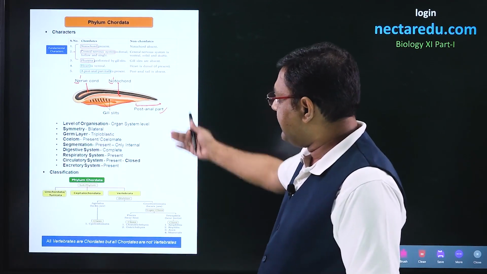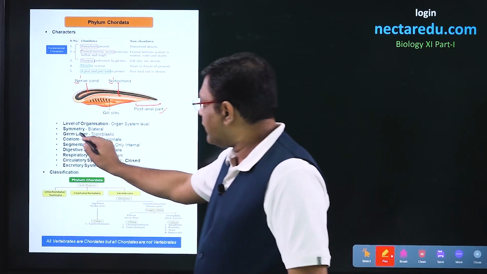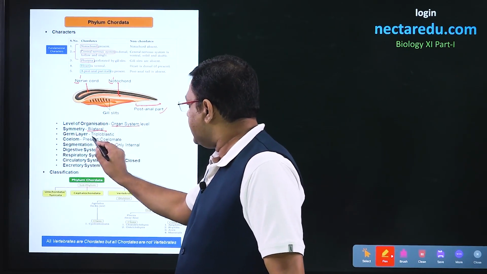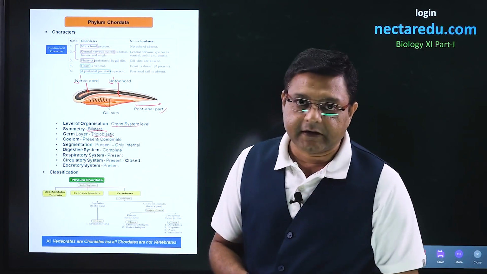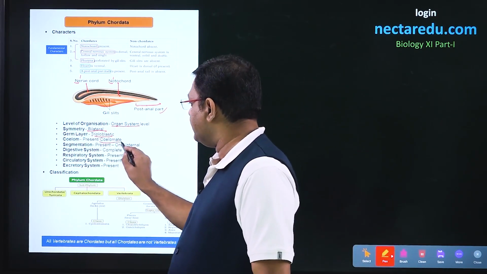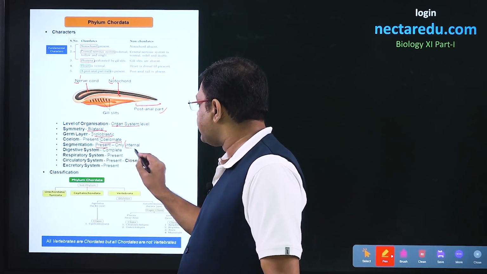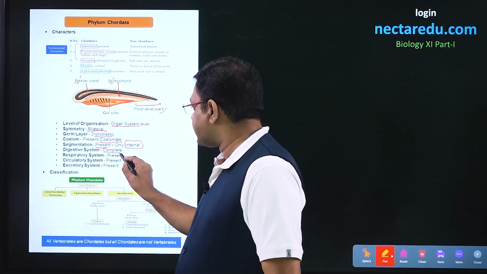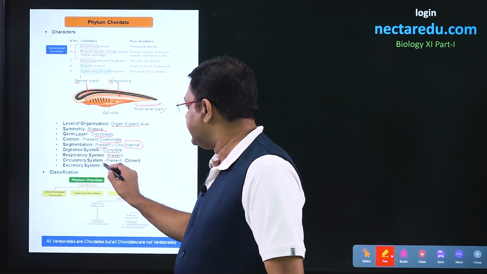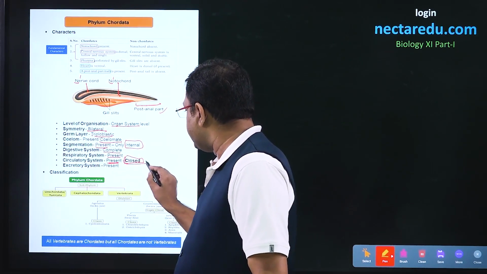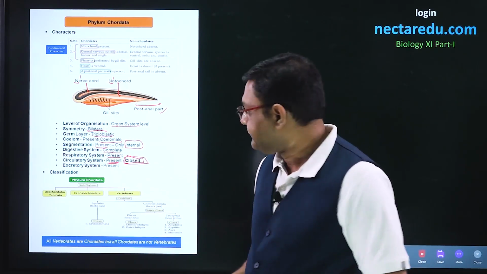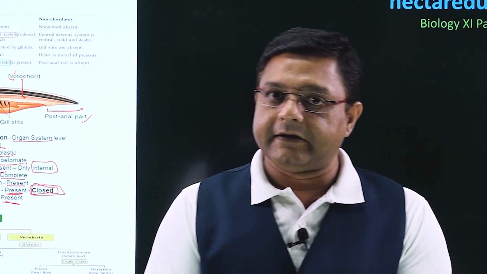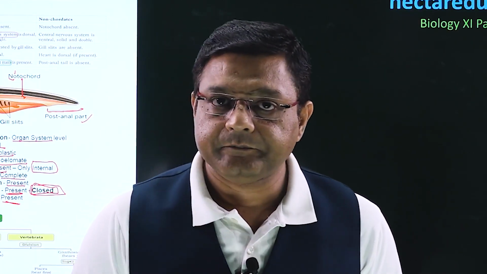After these characters, we look into the other characters. Talking of the level of organization, it is organ system. Symmetry is bilateral. There will be three germ layers, triploblastic condition. Coelom will be present, so coelomate condition. Segmentation will be present, but it will be only internal in the case of chordates. Digestive system is complete. Respiratory system will be present. Circulatory system will be present. It will be closed along with phylum Annelida. Excretory system will obviously be present. So, these are the different characters present in the case of phylum Chordata.